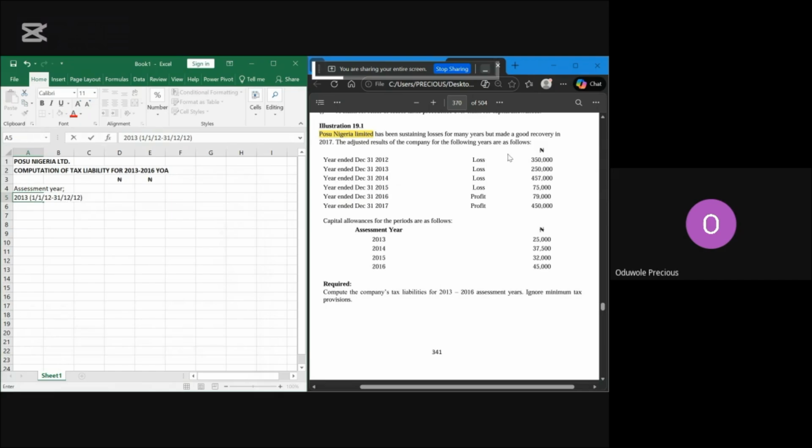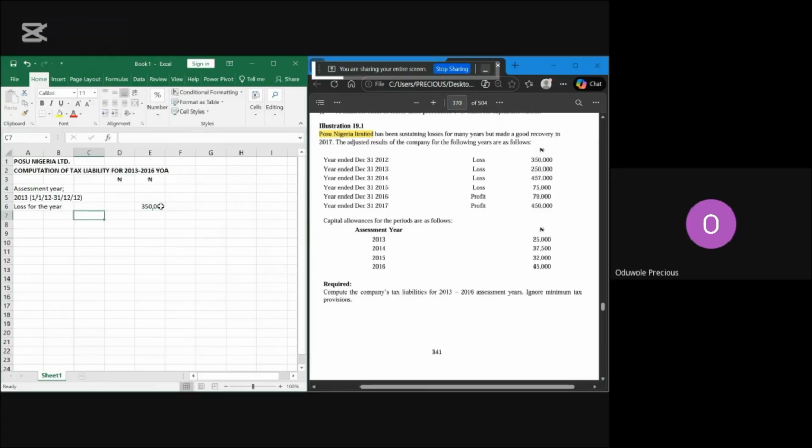And in this space, they made a loss of 350,000. So just come here and write loss for the year, that's 350,000.